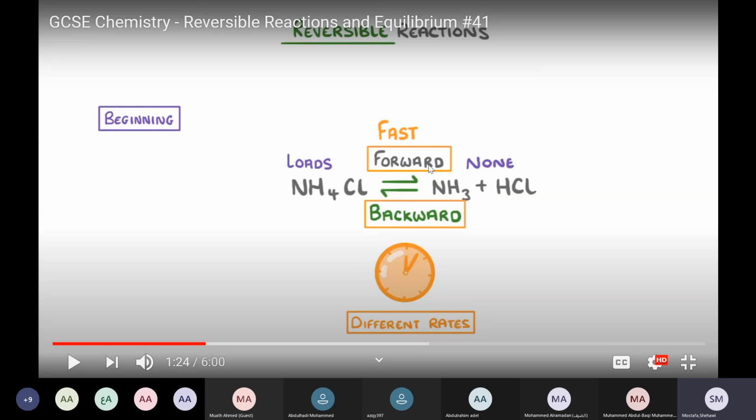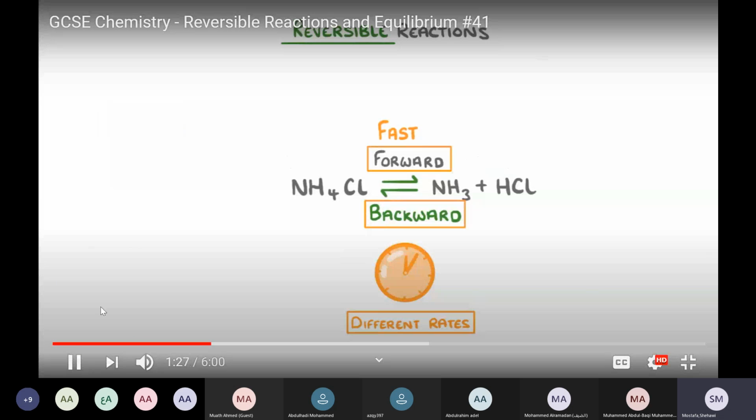That's why the forward reaction is fast and there is no backward reaction. That is in the beginning of the reaction. The forward is so fast, and for the backward, there is nothing in the products to react with each other and form the reactant again. So the backward is zero. There is no backward in the beginning of the reaction, and the forward reaction is so fast.